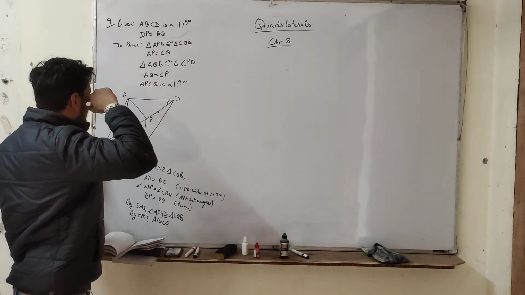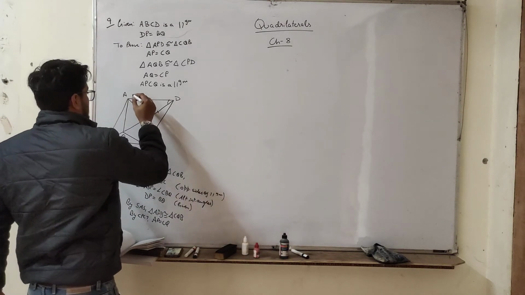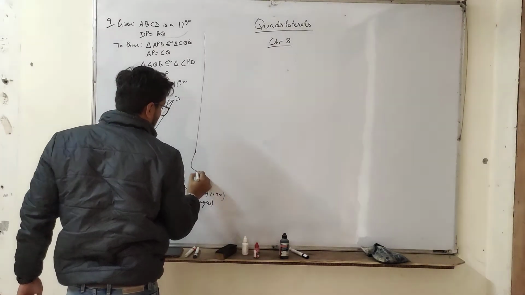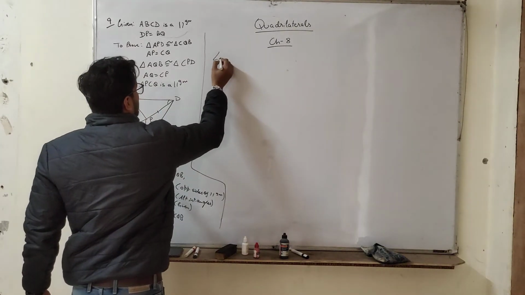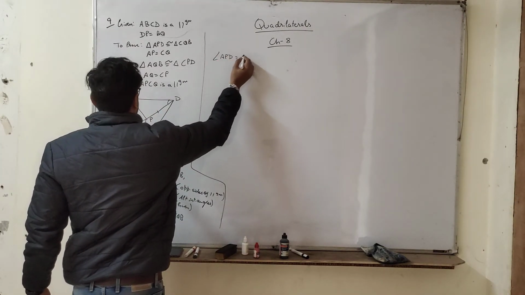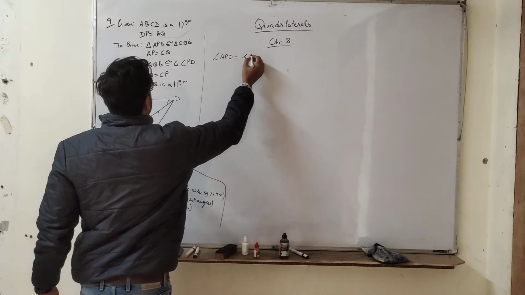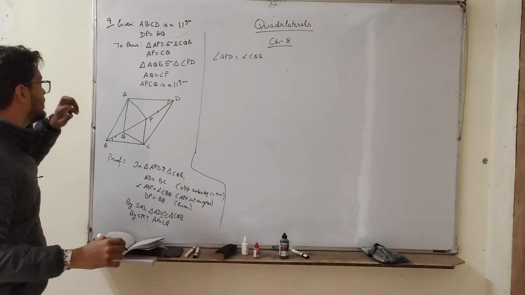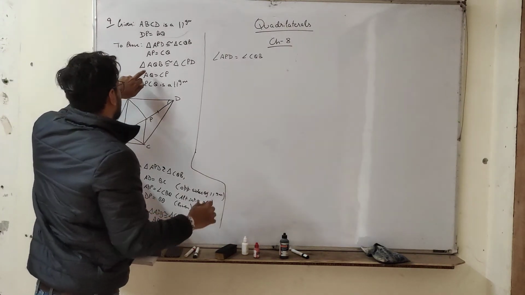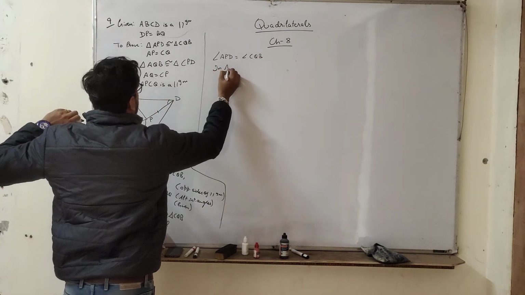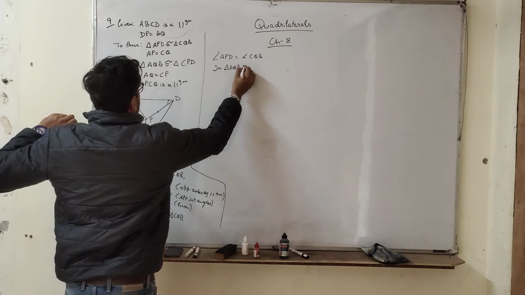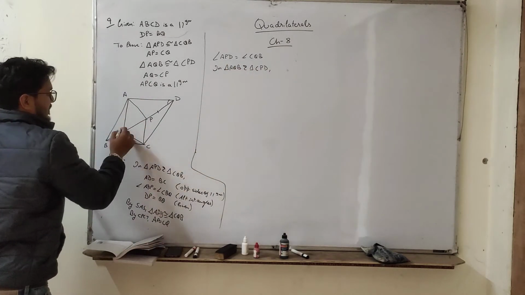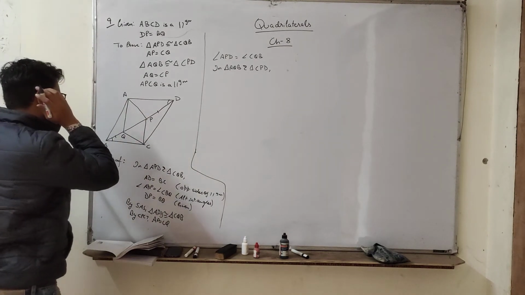Also by CPCT we can say this angle APD is equal to angle CQB. This is also by CPCT. It will be used later on. Now next is in triangle AQB and triangle CPD.